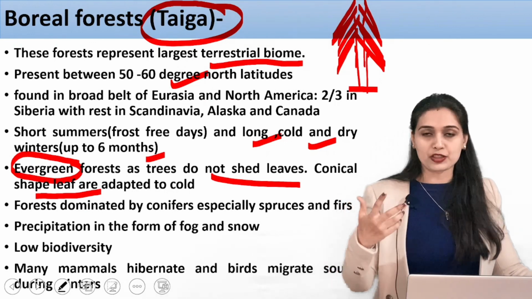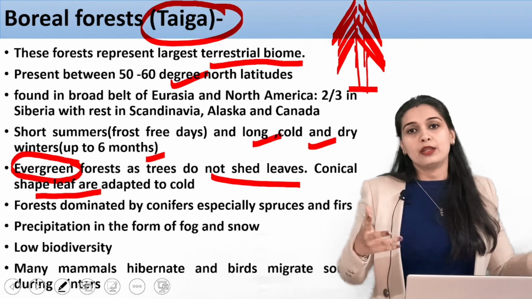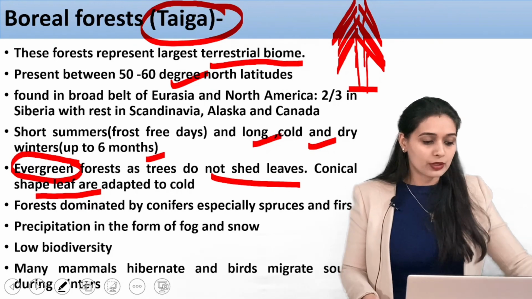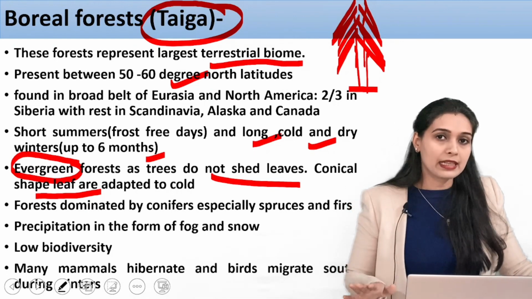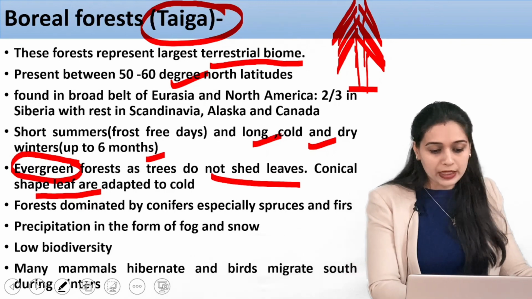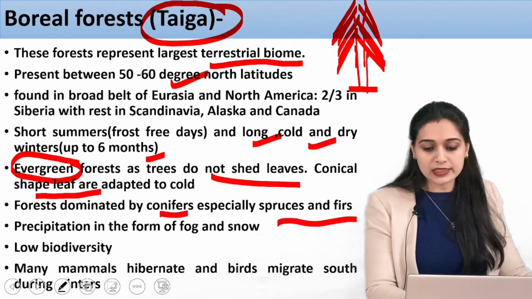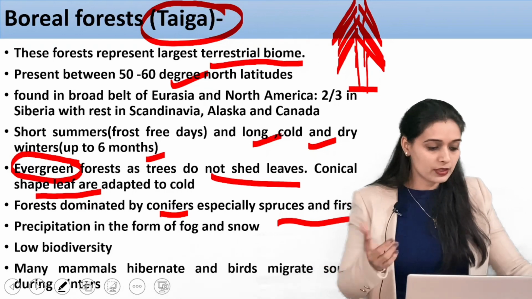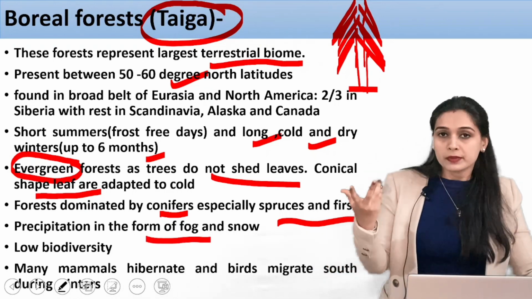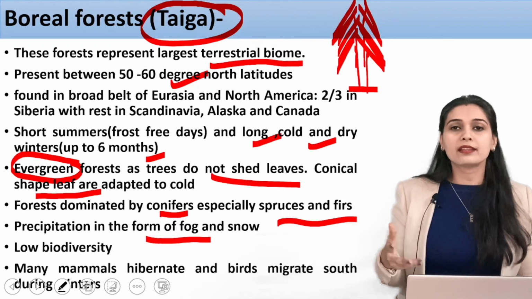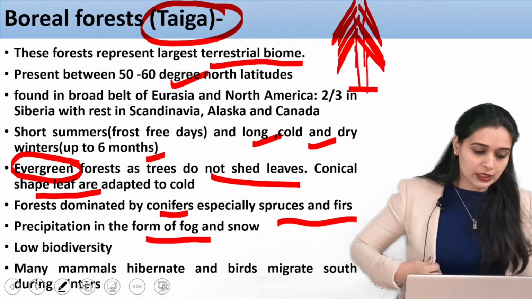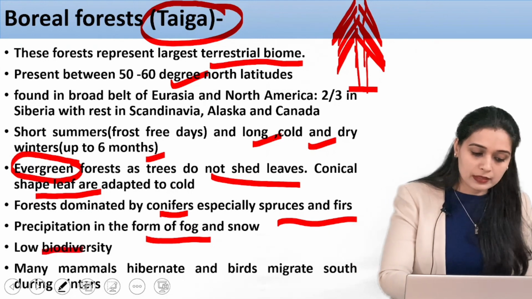They don't lose their water, they store it, and they are very good at sustaining those cold winters. The forests are dominated by conifers, spruces and fir. These are varieties of conifers. What kind of weather is there? There is mostly snowfall in terms of precipitation. There is low biodiversity.